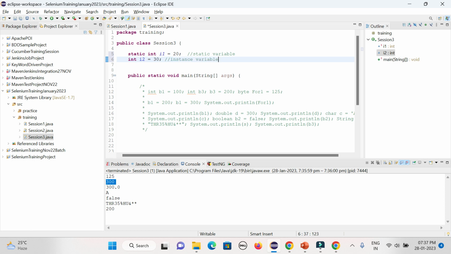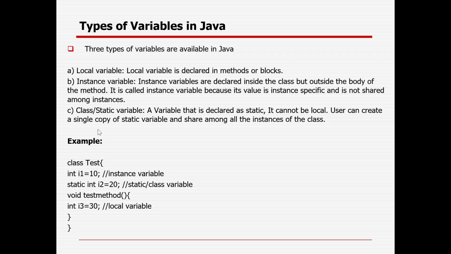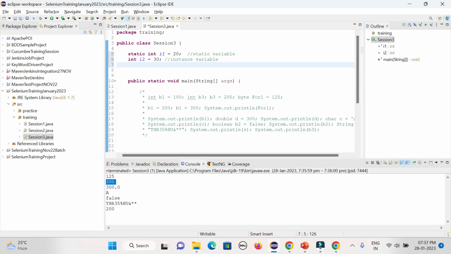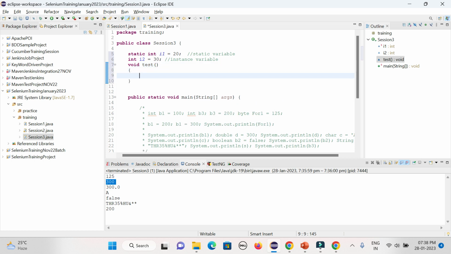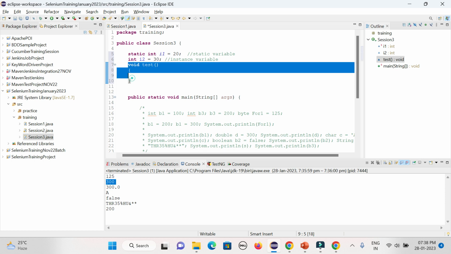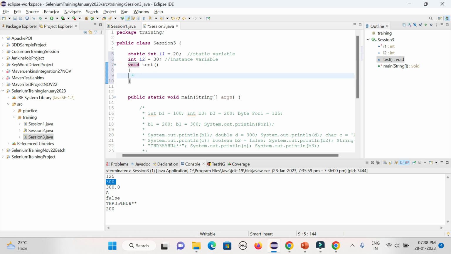Then the local variable, so you can create a method. Right now no need to worry, I'm just creating a simple method here. So void test. This is the return type of the method, and then the name of the method, followed by the brackets. So that is the way to write a method. It will be covered in an upcoming video, not a problem. Just a basic one I am creating.